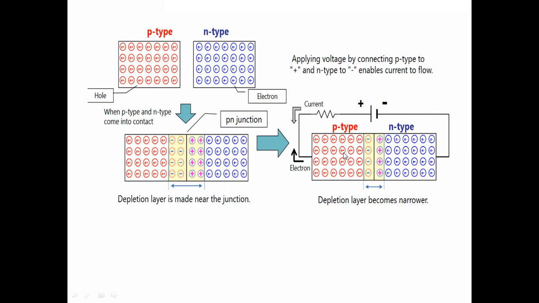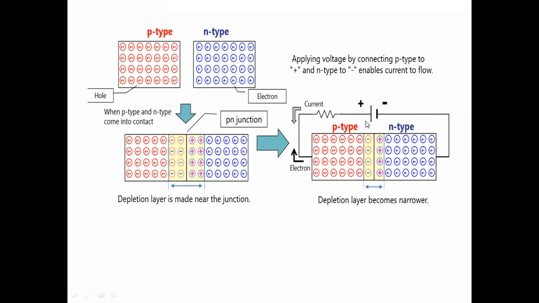Electrons will move to the p side, and holes will move to the n side. Like that, the electrons and holes are transferred. Like this, we have transfer of the charge carriers due to forward bias.